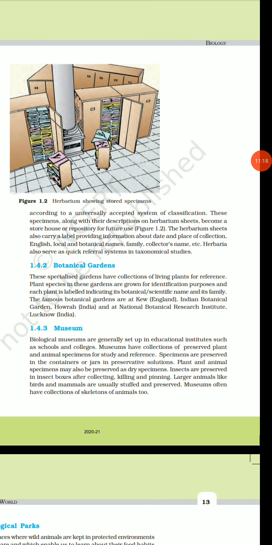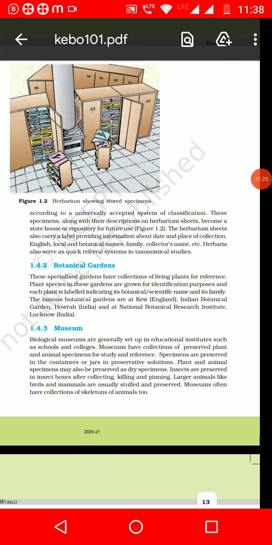Now herbarium sheets are always labeled, providing information about the date, the place of collection, English or local and botanical names, the family, the collector's name, etc. Okay, then we have botanical garden. Botanical garden is a collection of living plants for reference.